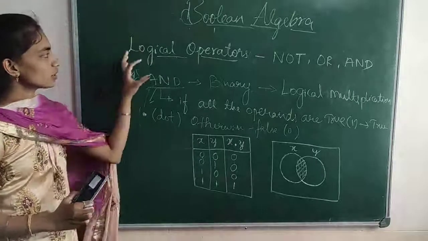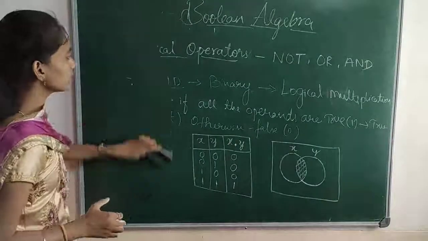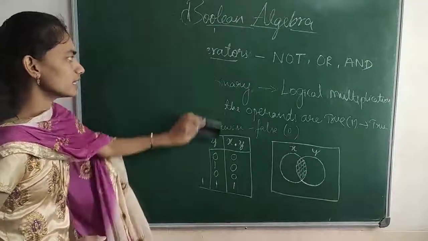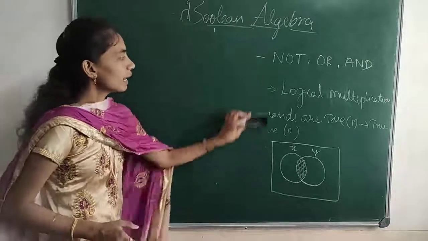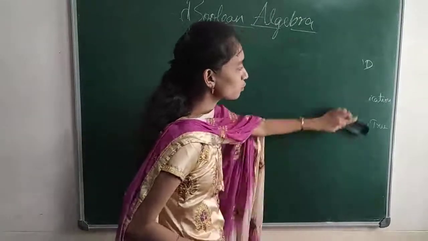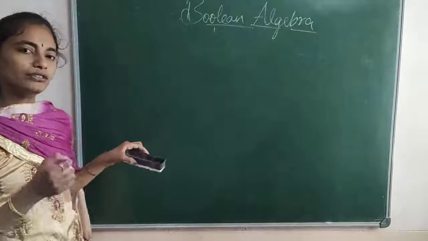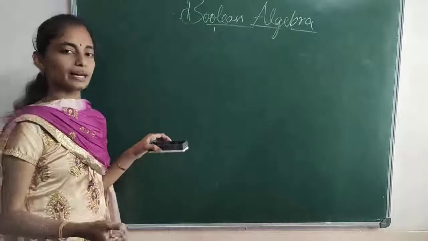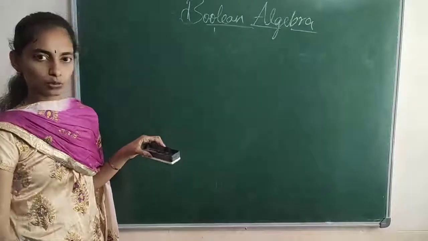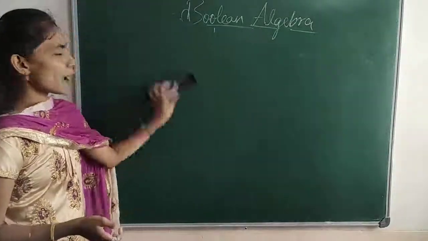So this is about the logical operators. OR means if both the operands are 0, the output will be 0, otherwise true. AND means if both the operand values are true, only then the output will be true, otherwise 0.